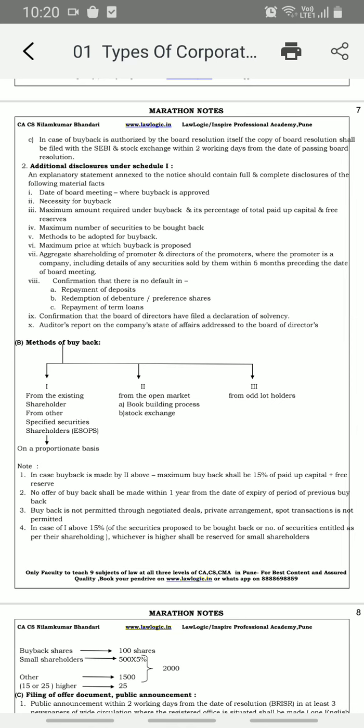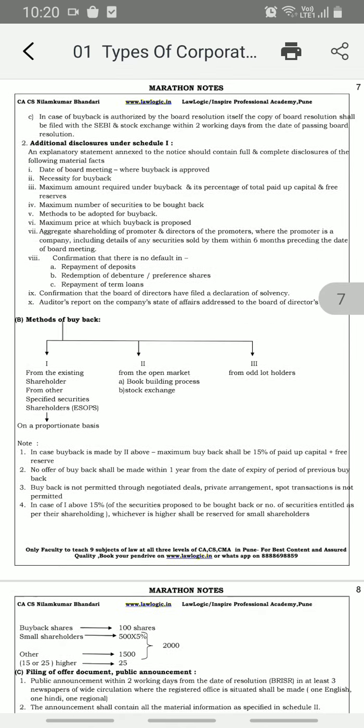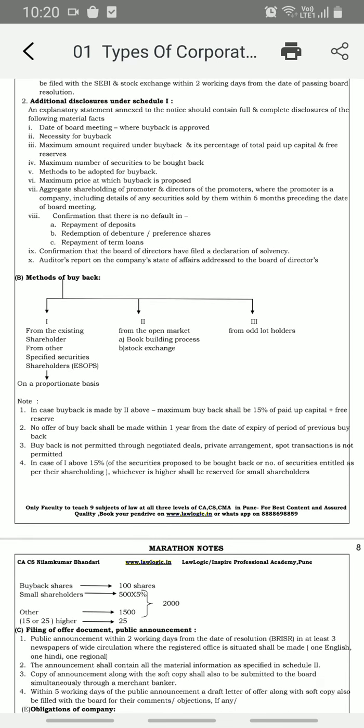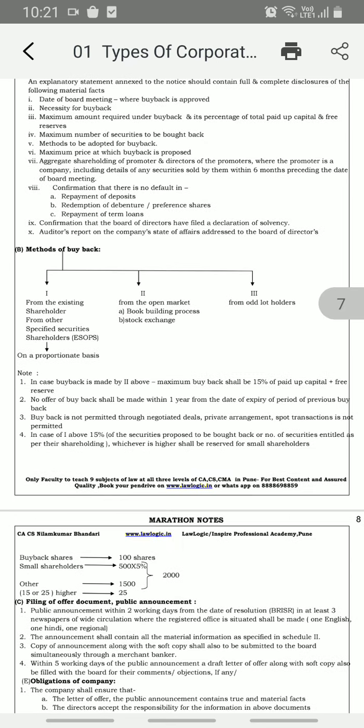Also the maximum amount required under buyback, means the maximum amount and its percentage of total paid up share capital and free reserves, what ratio is available, and the maximum number of securities to be bought back, how much the company wants to buy back. The methods the company is adopting: odd lots, open market, the proceeds of the issue, ESOP. Then the maximum price at which buyback is proposed, means the maximum price at which buyback can be done, and the aggregate shareholding of promoters and directors of the promoters where the promoter is a company.